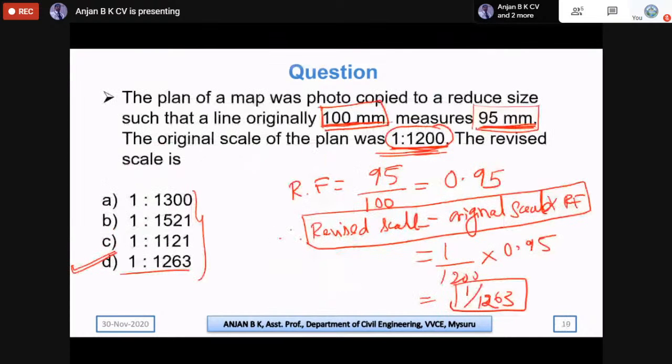Whereas here they are asking us to find the scale for this map, which has shrunk by 5 mm. If it has reduced, that means the scale will increase. So the scale is going to increase.